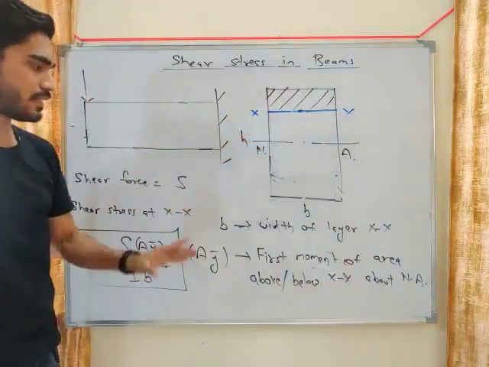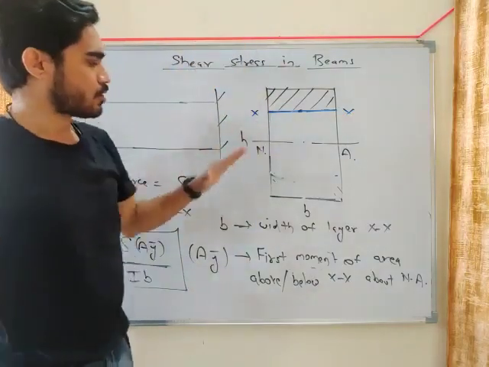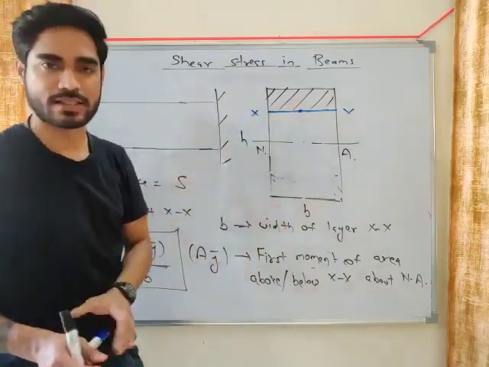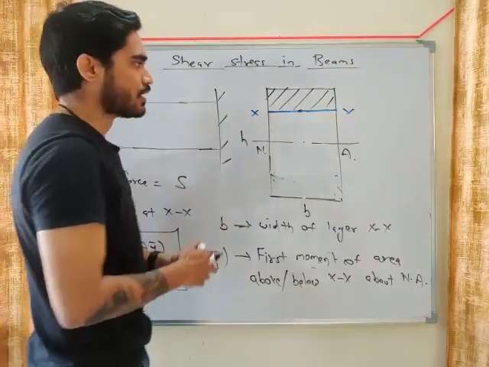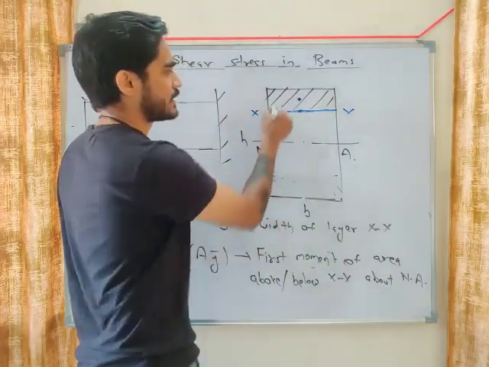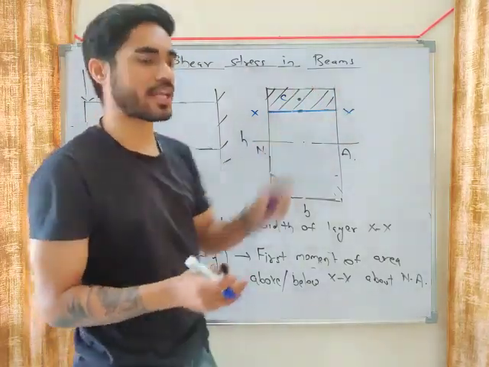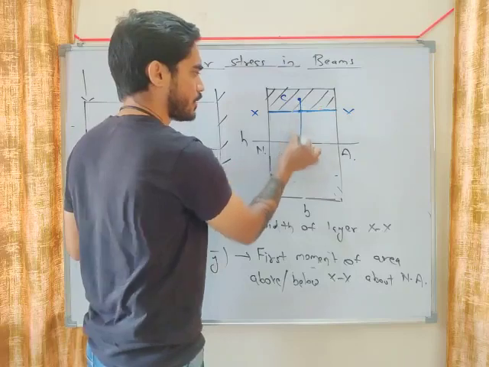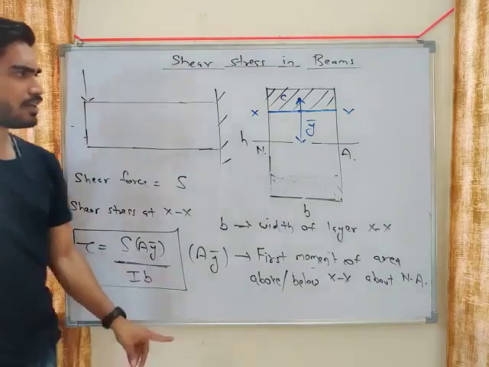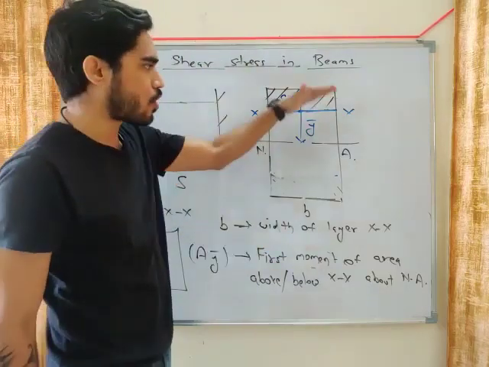Okay. So XX, this is the layer where you are calculating tau. Area will be above this layer. Okay. So A is the area above XX, and what is Y bar, my friend? You have to calculate the moment of this area. Okay. How do we calculate moment of area? You consider the distance from the centroid of the area. Okay. So what will be Y bar? Let's say this is the centroid of this area, not the total area. Centroid of this area, the hatched area. So Y bar will be the distance from this centroid to the neutral axis. This will be Y bar. Okay. So AY bar means this area multiplied by Y bar. Which area, my friend? Area above XX or below XX.